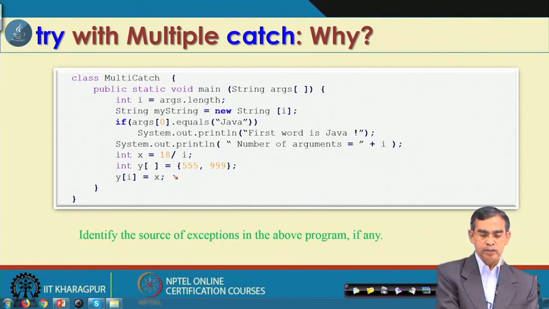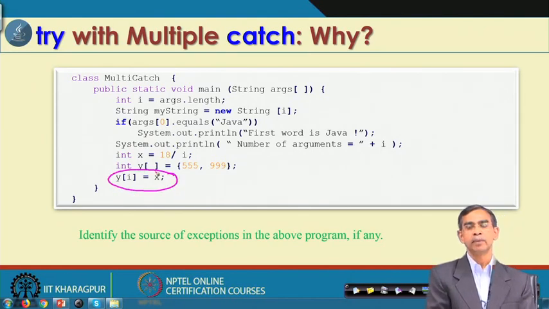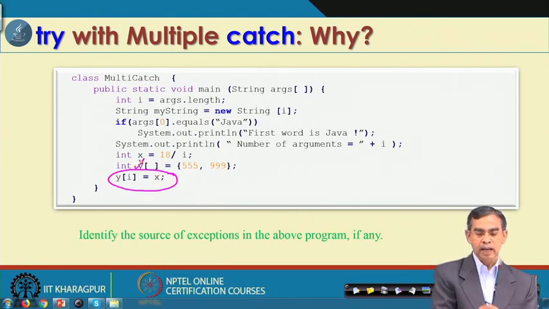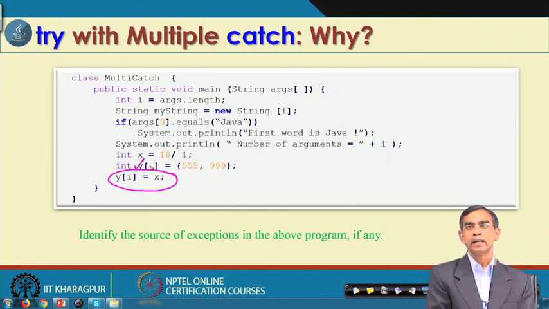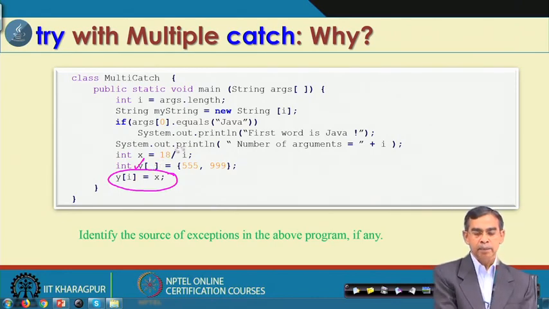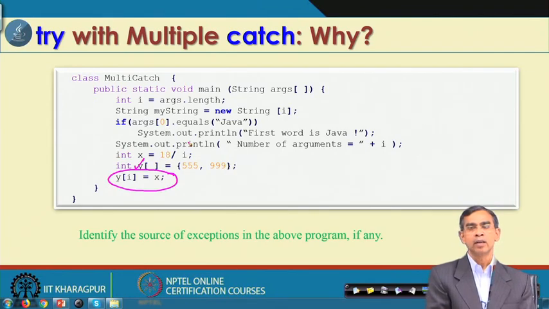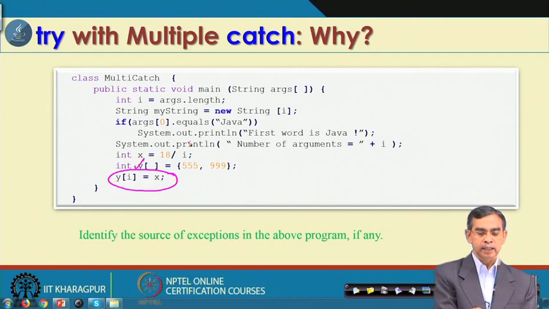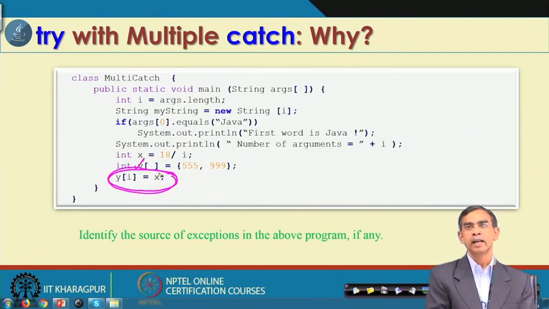And here also there is a possibility of error if the value of i is more than 2, because the array is initialized with 2 elements. So, the array index varies over 0 and 1. The size of the array is 2, and if i is 3 or more, then it gives an error called the array index out of bounds error.